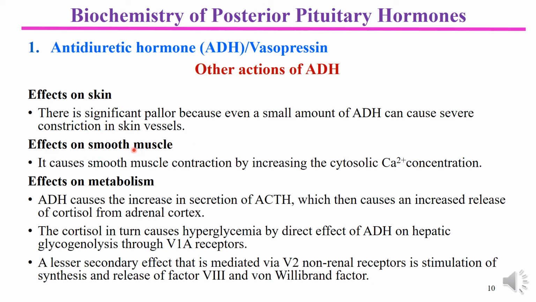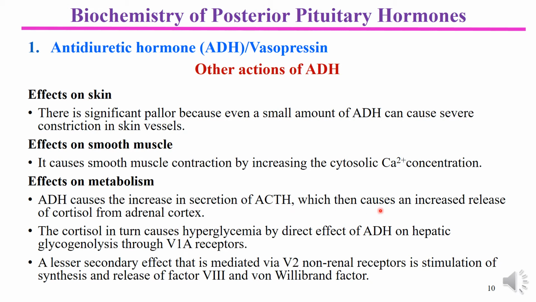On smooth muscles, particularly the vascular smooth muscles, it causes their contraction, and the effect is through increasing the cytosolic calcium concentration. So calcium concentration is increased in smooth muscles, which brings about their contraction. Some other actions of ADH on metabolic aspects is that ADH causes an increase in secretion of ACTH. ACTH is the hormone of the anterior pituitary, you know.